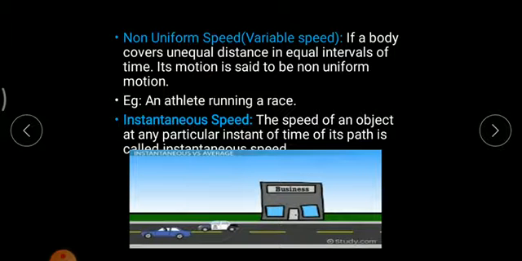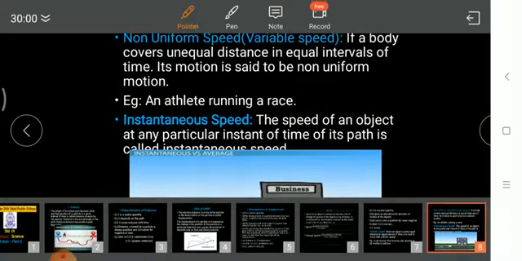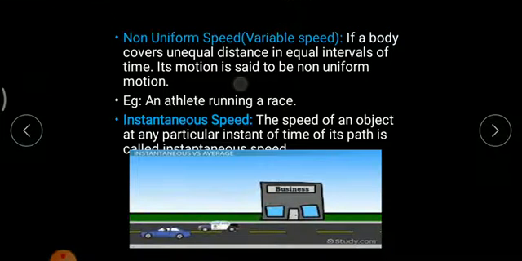Now, non-uniform speed is the vice versa of uniform speed. If the body covers unequal distance in equal intervals of time, the time interval is fixed, but the distance covered by the body is not the same. In 1 second, the body covers 2 kilometer. In another 1 second, it covers 6 kilometer. So the distance is not fixed, and the body would be called non-uniform speed. Example: an athlete running in a race. The initial speed would be different, and as the body accelerates, the speed goes on increasing. Hence, this is an example of non-uniform speed.